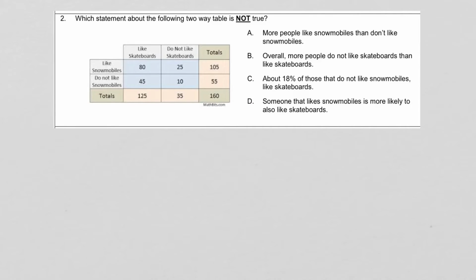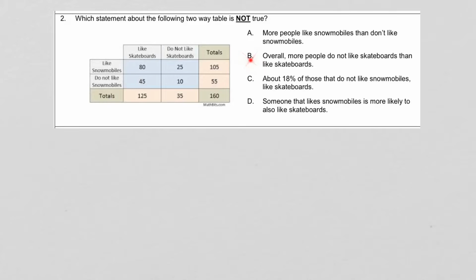Okay, question 2 is about a two-way table. We have a two-way table here about liking or not liking snowmobiles, or liking or not liking skateboards. And again, we need to read the question carefully, because it says which statement, singular, just one statement, about the following two-way table is not true. So starting with A, more people like snowmobiles than don't like snowmobiles. Well, if we go over to the total, we find that 105 people like snowmobiles and 55 people total don't like snowmobiles. So this is true. More people do like snowmobiles than don't like them.